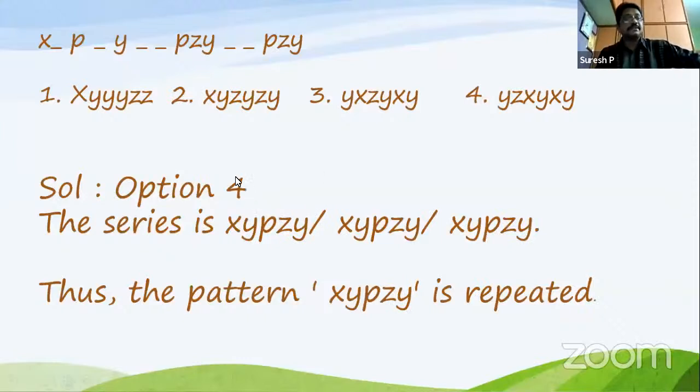X, Y, P, Z, Y. So now if you say X, Y, P, Z, Y, X, Y, P, Z, Y, X, Y, P, Z, Y, then the series will be uniform. So you have to say X, Y should come first letter, P, Z, Y second letter, X will come, Y will come, correct? So what is the option? Option 4 is the correct one. So like you have to identify it.